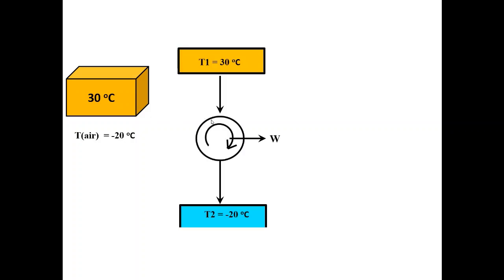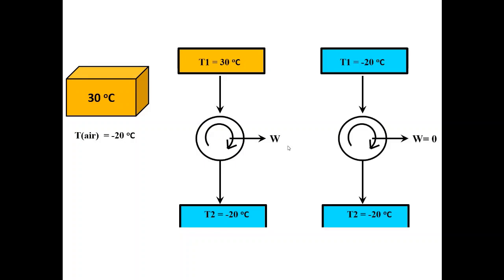So again I create one heat engine. The block acts like a source at 30 degrees Celsius, and the sink is at minus 20 degrees Celsius. So there is some temperature difference between the block and the surrounding air in the room. That can be used again to run this heat engine and produce some work. Similarly, after some time the temperature of the block will drop down to minus 20 degrees Celsius. It will come into equilibrium with the surrounding air, and then we cannot extract any amount of work.